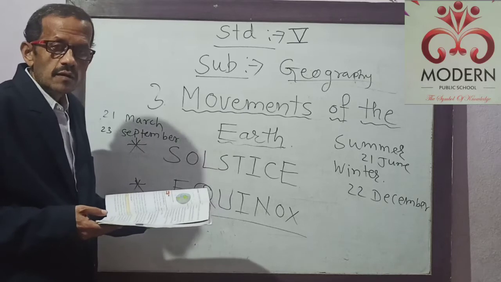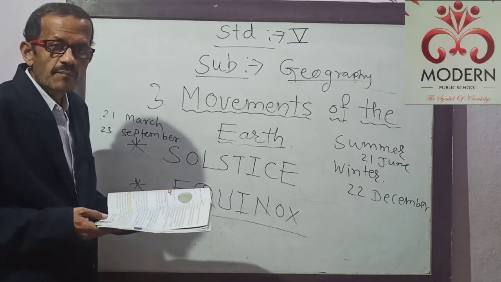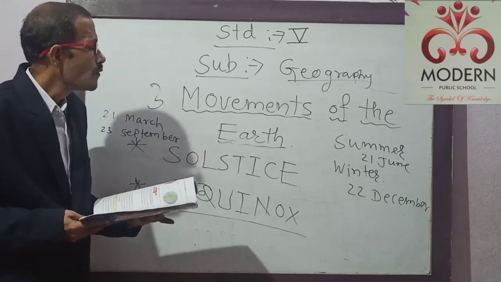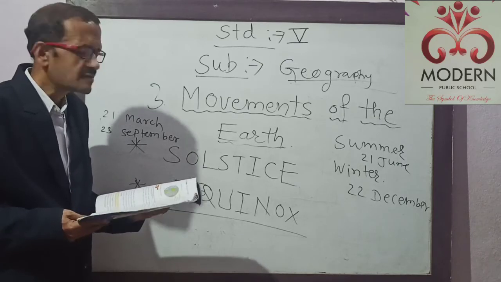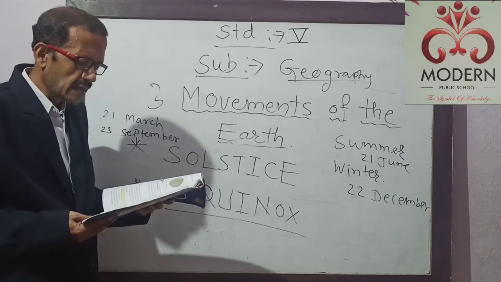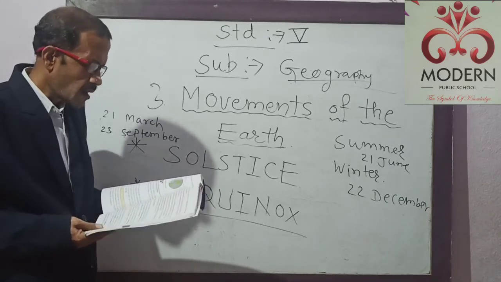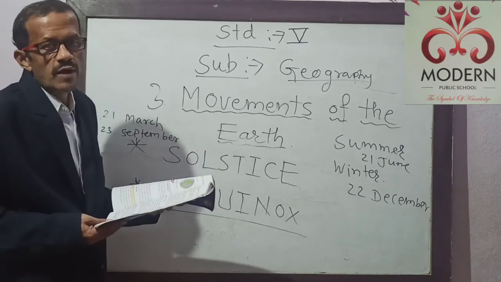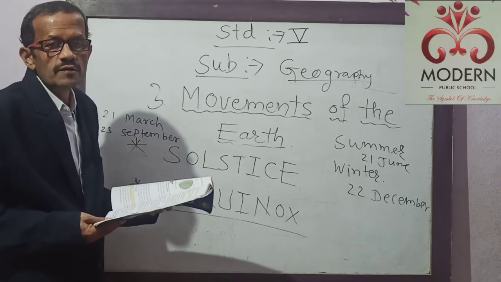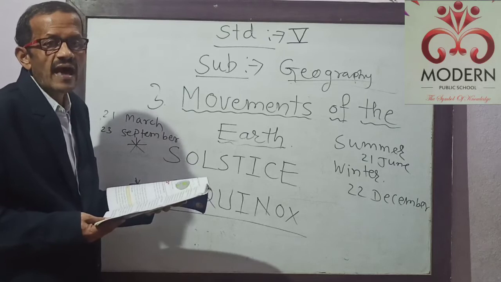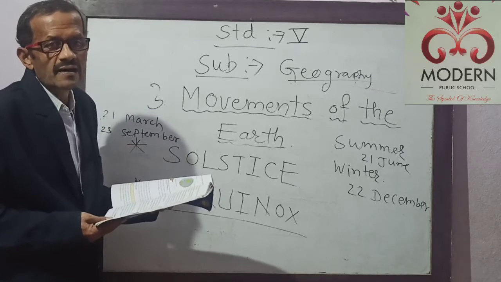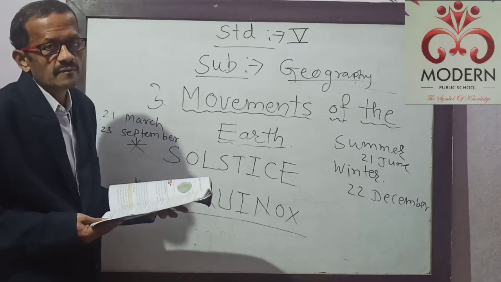Students, you have to see page number 236 and one figure is given there. With the help of that figure, we will understand about the solstice and equinox. The day on which the sun shines vertically overhead the Tropic of Cancer or the Tropic of Capricorn. Students, we have already seen that the Tropic of Cancer lies in the northern hemisphere at 23.5 degrees. That we have already described in the parallels and latitudes lesson.